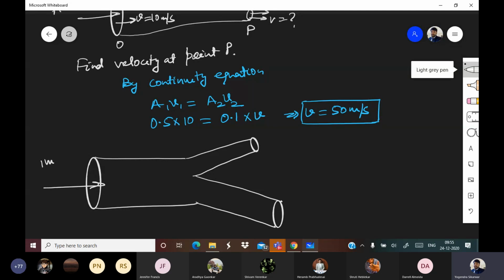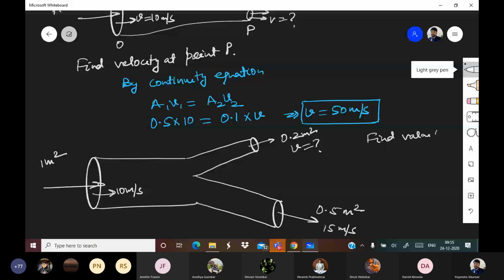So this is 1 meter square and this is 10 meters per second. This is 0.5 meters square and this is, let's say, 15 meters per second. And this is 0.2 meters square, V is equal to question mark. So find the value of V. Please find.